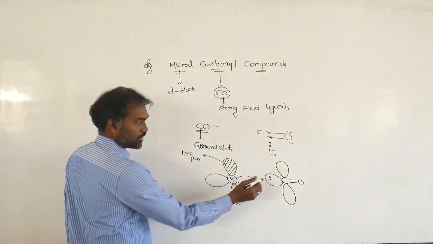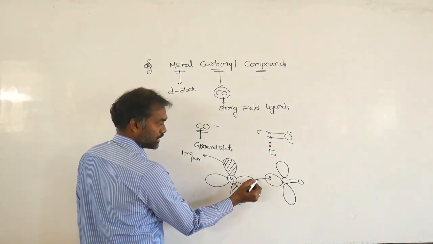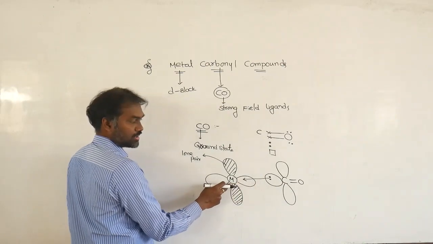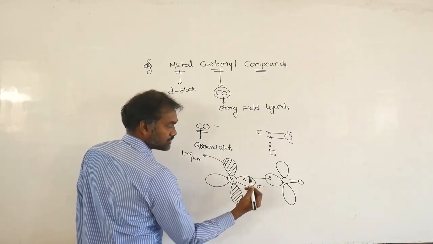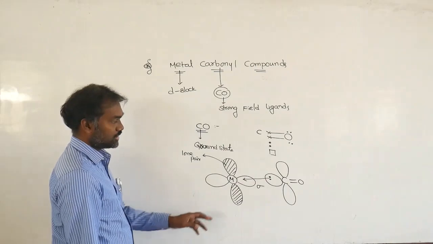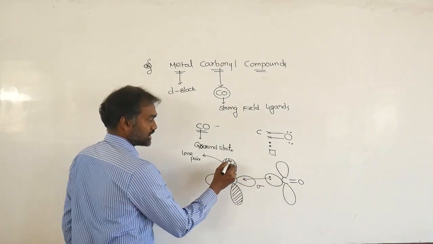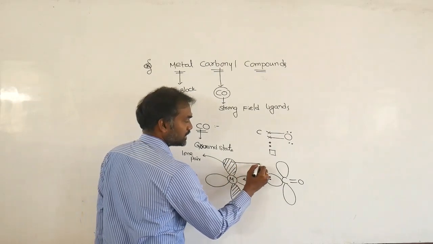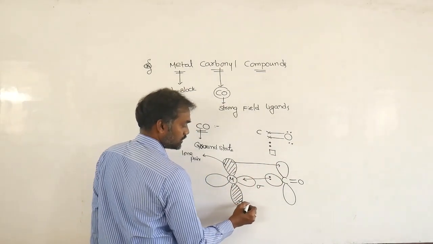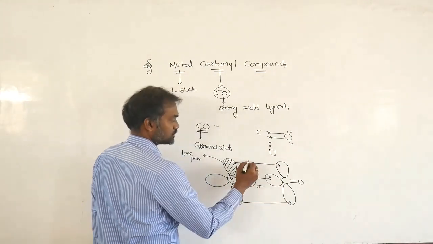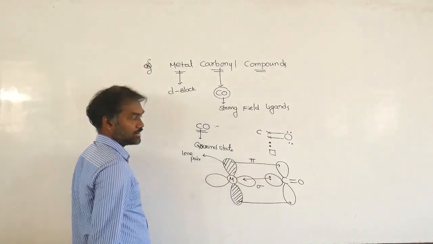Now carbon monoxide donates a pair of electrons to the d-block metal, forming a sigma bond. Carbon monoxide also has an empty orbital, so the metal's lone pair is donated to carbon. That means it forms a pi bond.